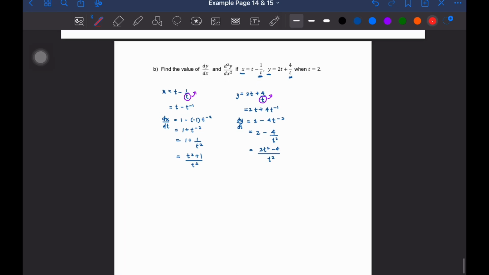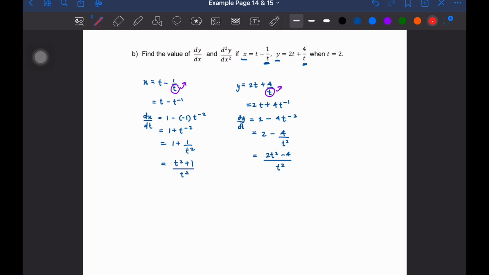Alright, so now let's apply our formula of dy/dx. Copy the formula first; if you still don't remember, copy it first. So we have dy/dx is equal to dy/dt times dt/dx. Then substitute our expressions. So dy/dt is 2t squared minus 4 over t squared, and then multiply with dt/dx.